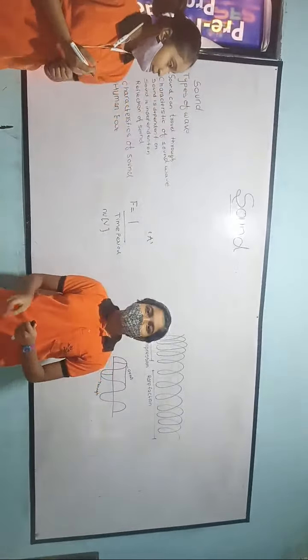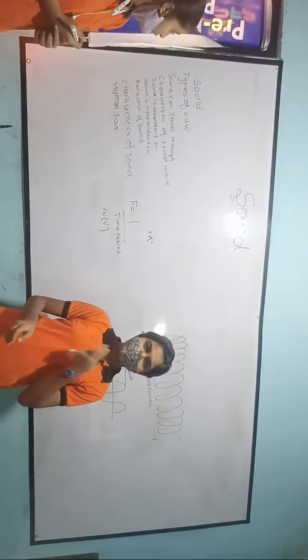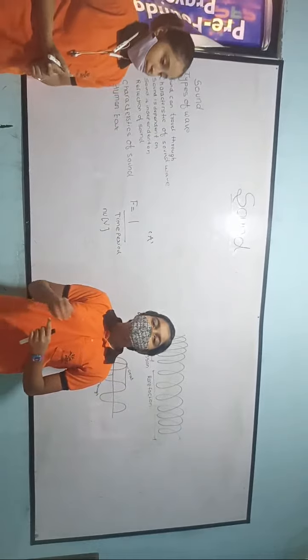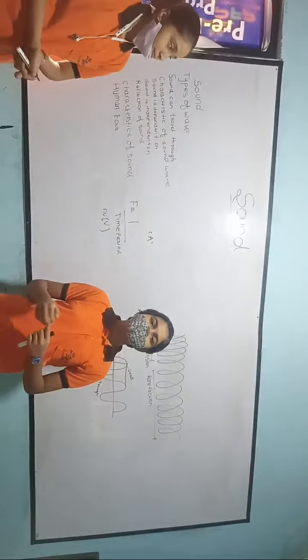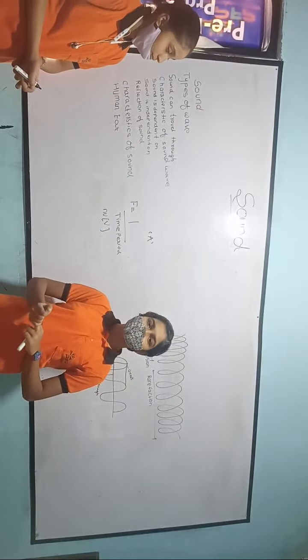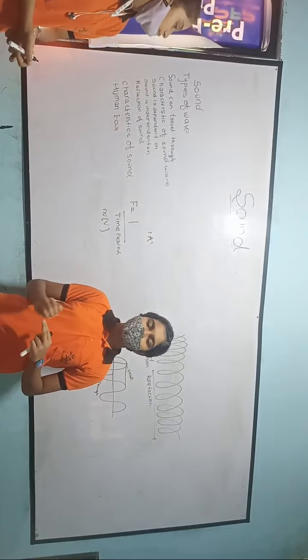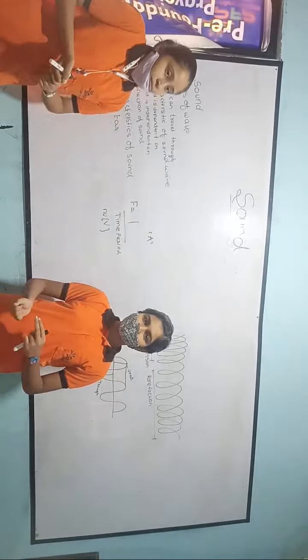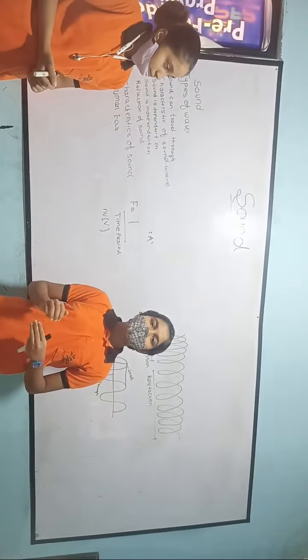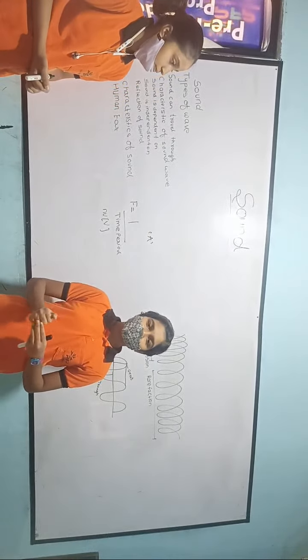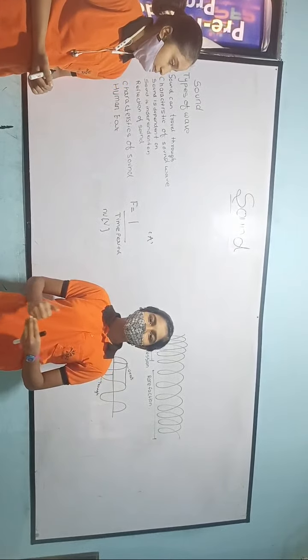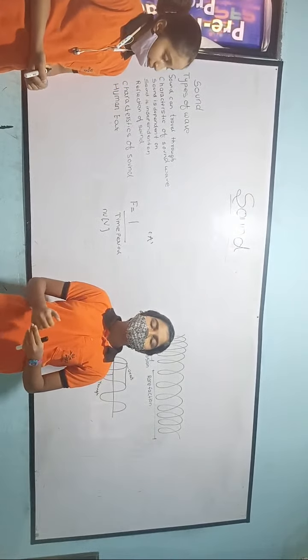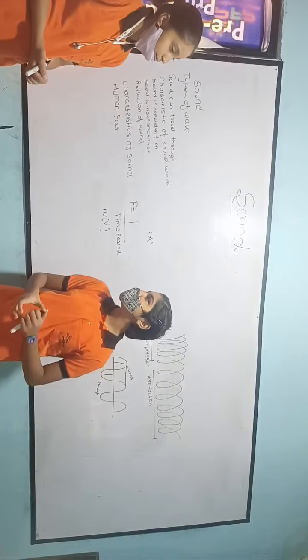The speed of sound is dependent on the nature of the medium in which the sound travels, so the speed of sound changes in different media. Second is temperature. Sound travels faster on a hot day than on a cold day. And third is humidity. Sound can travel faster on a moist day than on a dry day, because moist air is lighter than dry air.